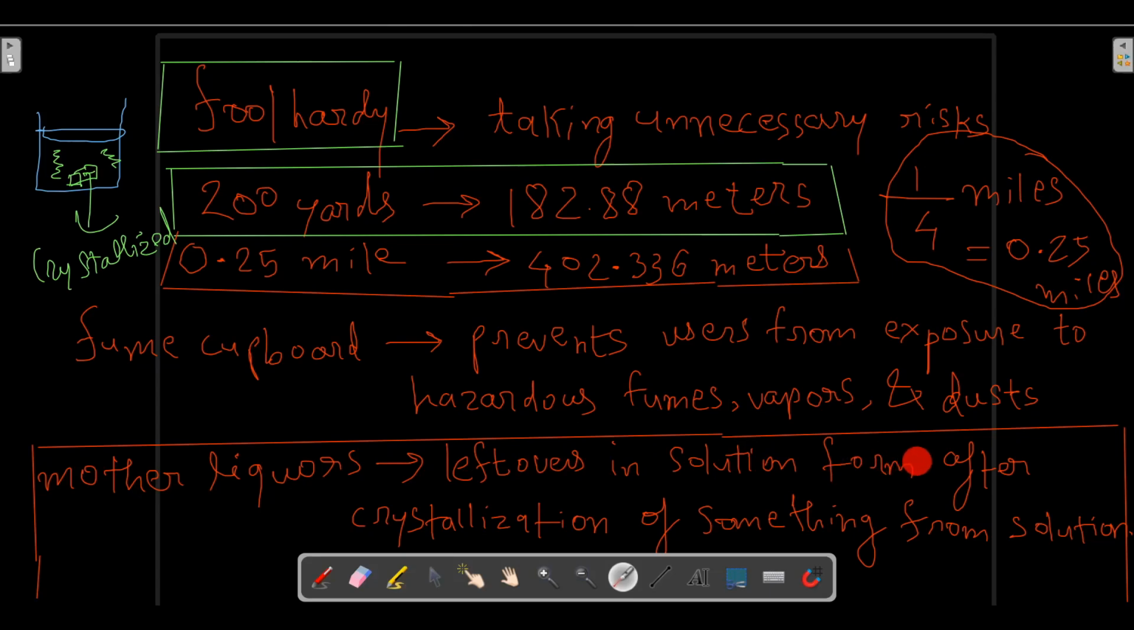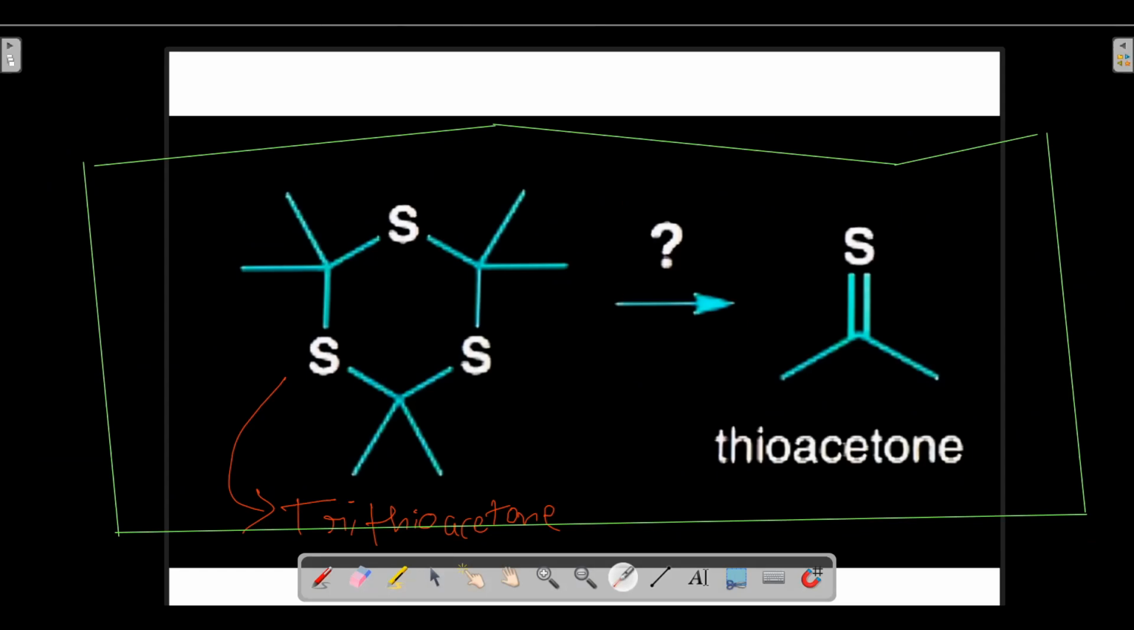Leftovers in solution form. So whatever is left over after something crystallizes from solution is called mother liquor. The leftover contains a little bit of crystallized material also. Even after complete crystallization, a little bit is still dissolved in this solution, and along with the substance, some impurities are also present. That solution is called mother liquor.